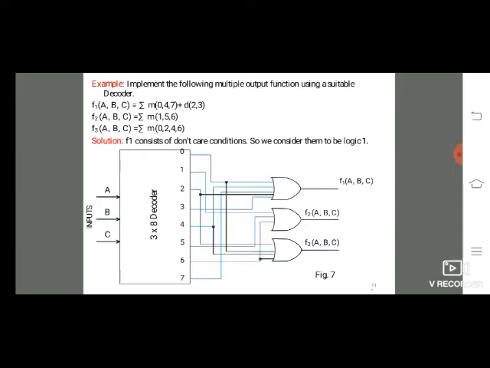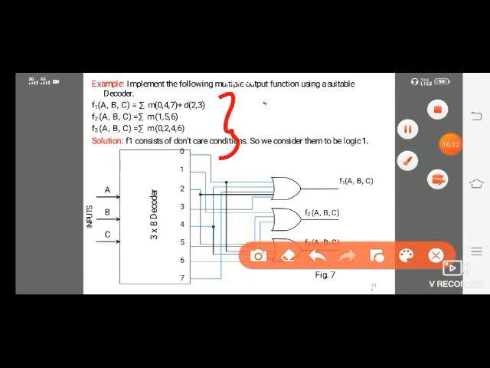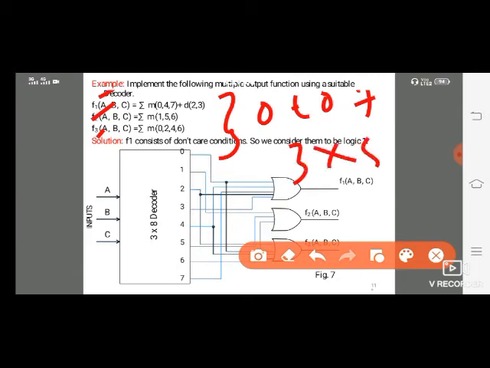Here in f of ABC, the ABC are the inputs. We observe that in these equations all conditions are between 0 to 7. Here 3 inputs are there, that means a 3 to 8 decoder.